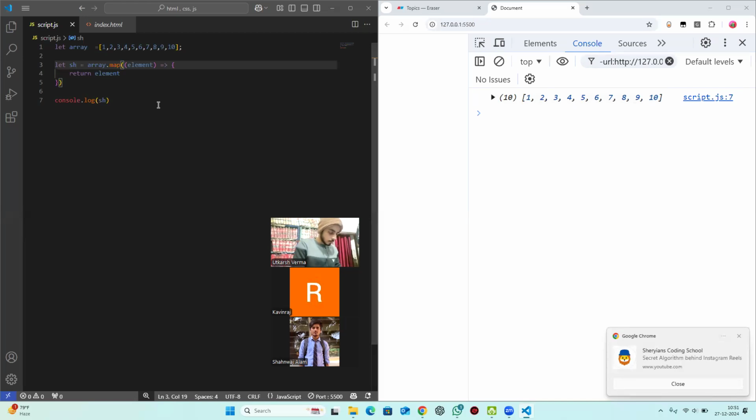I ask you, map, forEach, and push, pop, are all of these objects or not? These are not objects, these are methods. A function inside an object. The global prototype is an object, right? And inside that, map exists. So if a function exists inside an object, it is called a method.